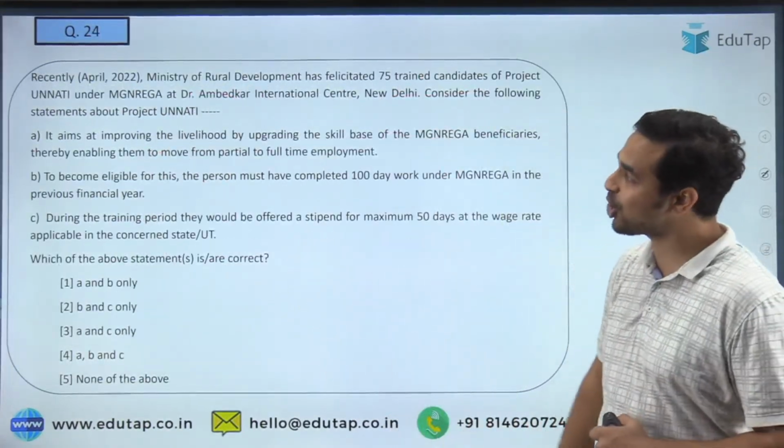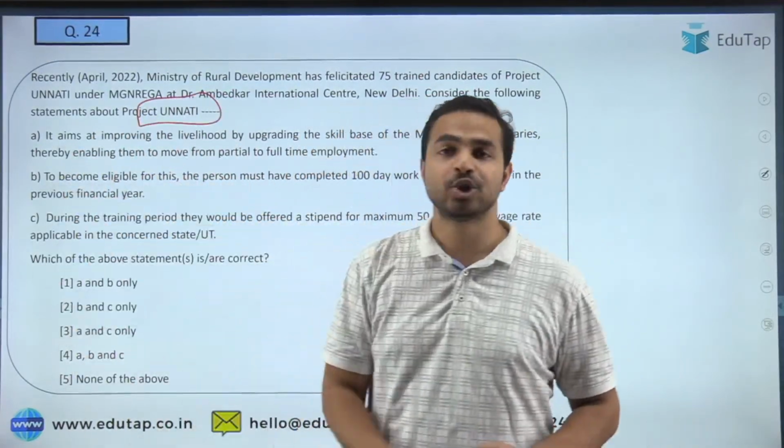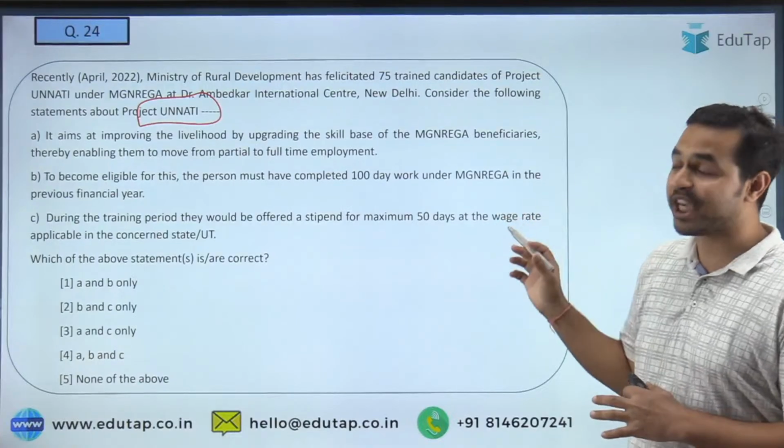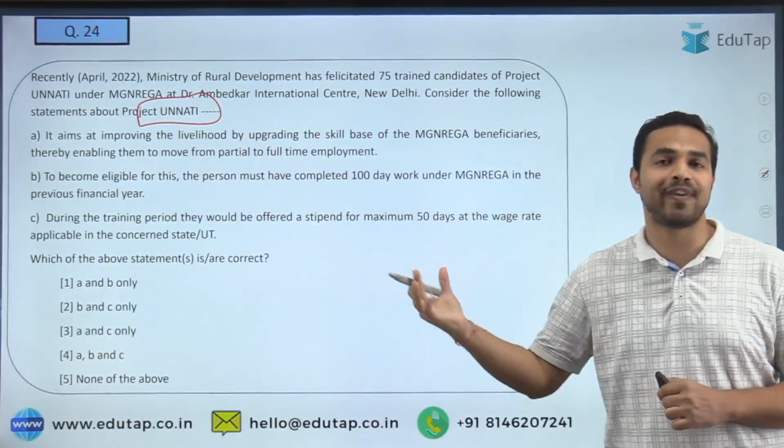So let's move on to the next question. So the next question is on Project Unnati. So guys, the next question is on Project Unnati. Kindly tell me what the right answer is. Once again you can see that you can find this kind of question in the exam.